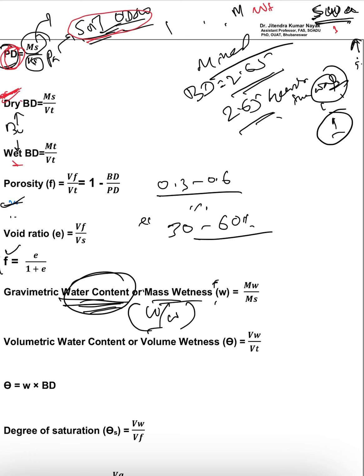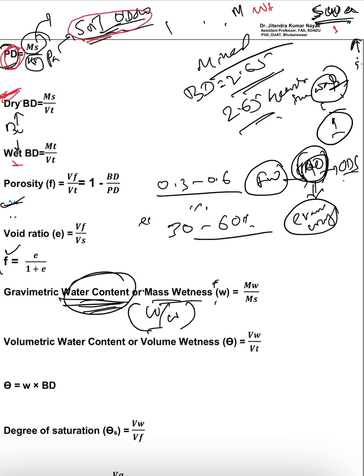So what we will do is take the fresh soil sample, then keep it in a hot air oven. Inside the hot air oven you are evaporating the water. So now what we will get is oven dry soil after evaporation of the water from the soil, because this soil sample contains both soil as well as water. After keeping it in the hot air oven, the water will get evaporated, so now only the soil remains, which is the oven dry soil.